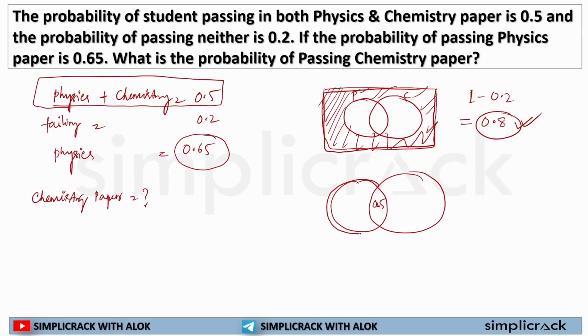This means this whole thing is 0.65, and out of this whole thing, this part is 0.5. So only physics is 0.65 minus 0.5, which is equal to 0.15. So only physics passed students are 0.15.